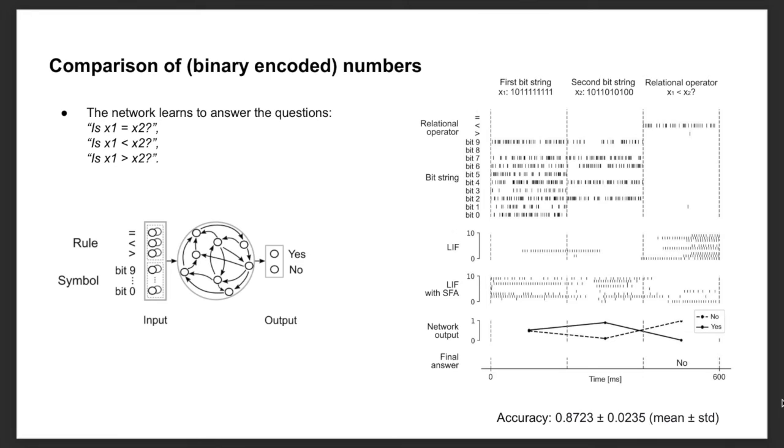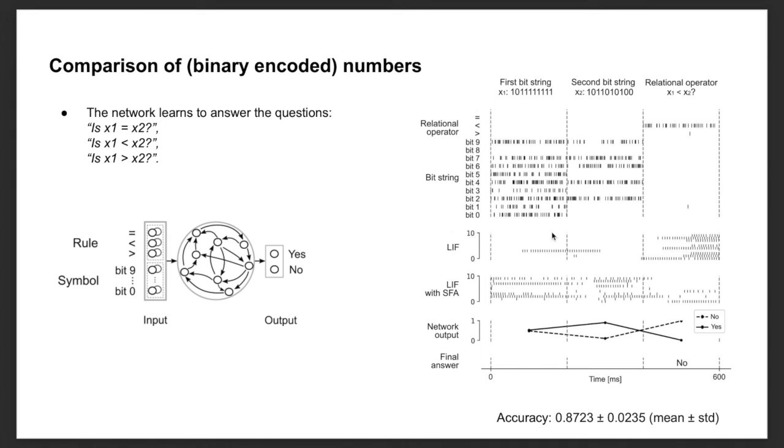We trained our models to solve mathematical tasks. One task was comparison of two binary encoded numbers. The trained network was able to answer questions of the form: is x1 equal to, less than, or greater than x2?